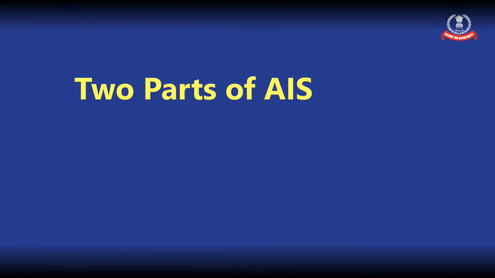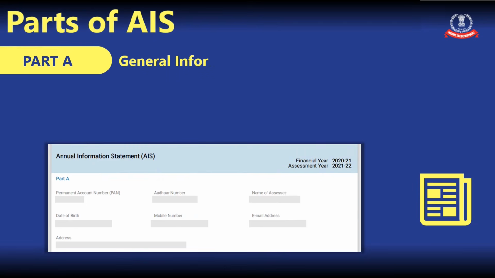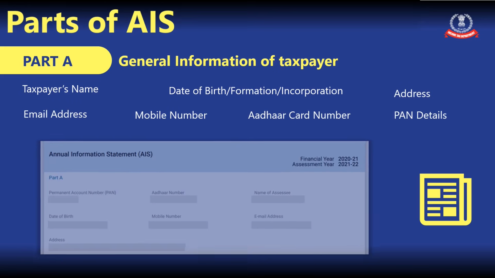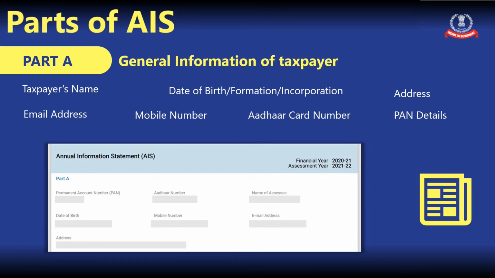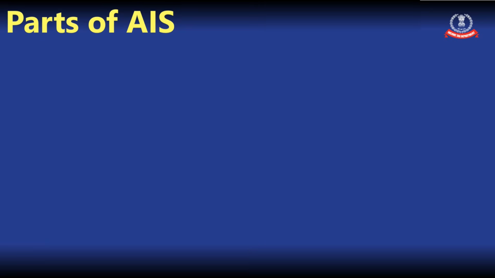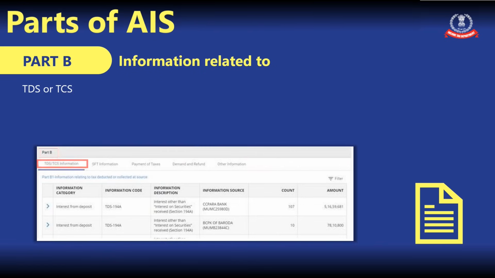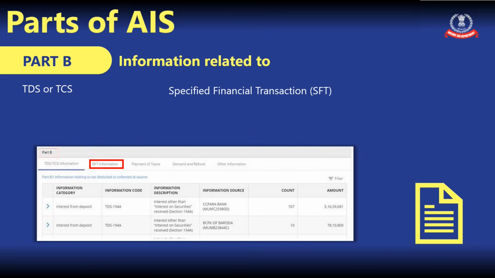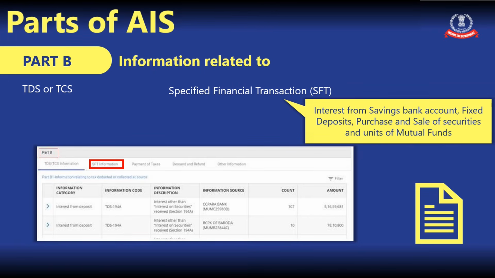There are two parts of AIS. Part A contains general information of the taxpayer like the taxpayer's name, date of birth, address, email address, mobile number, Aadhaar card number and PAN details. In Part B, we have information related to TDS or TCS, for example, TDS on salary, TDS on FD interest or rent, etc. It also contains specified financial transactions like interest from savings bank account, interest on fixed deposits, purchase and sale of securities, and units of mutual funds.